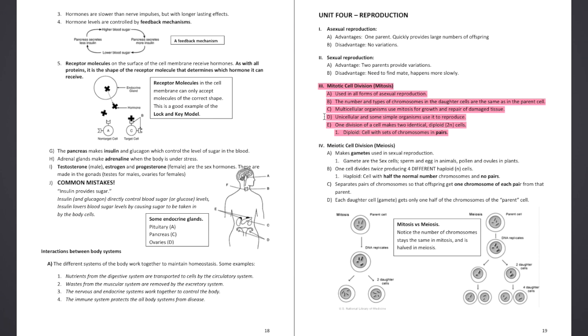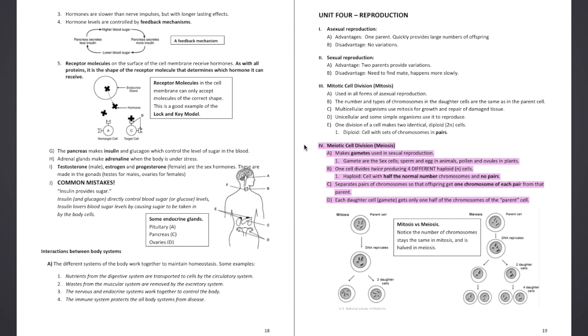D. Unicellular and some simple organisms use it to reproduce. E. One division of a cell makes two identical diploid 2N cells. 1. Diploid. Cell with sets of chromosomes in pairs.